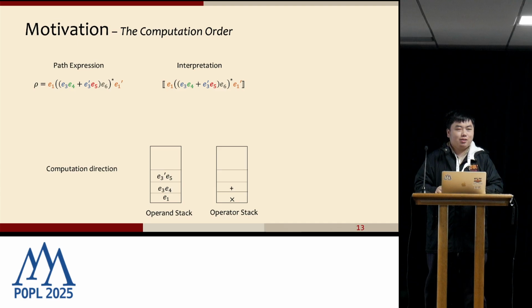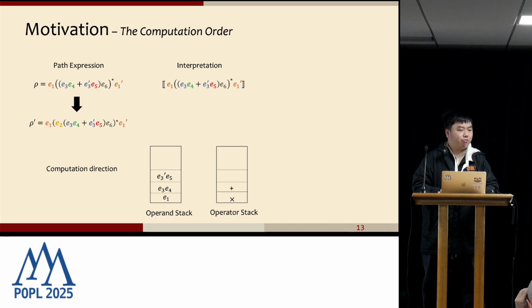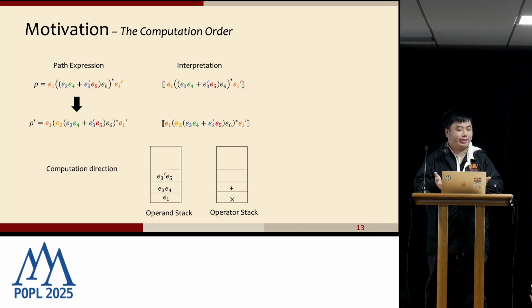However, though this idea is very straightforward and elegant, it fails to be incremental. Let's say the path expression becomes rho prime and the interpretation also changes. We cannot retrieve the stack in this situation, so it cannot be incremental. So how could it be incremental?